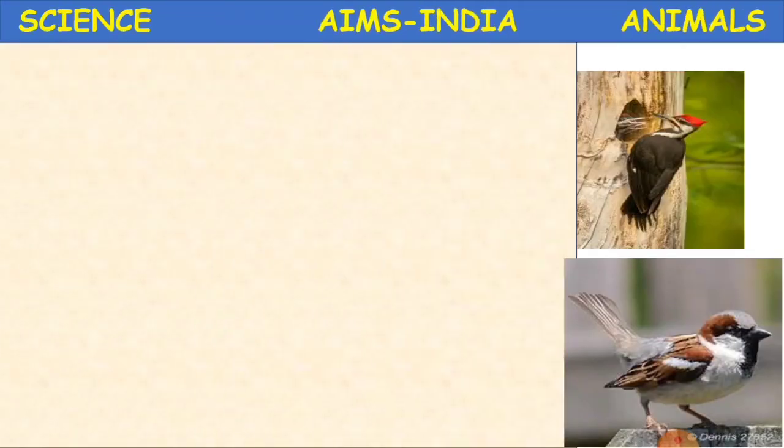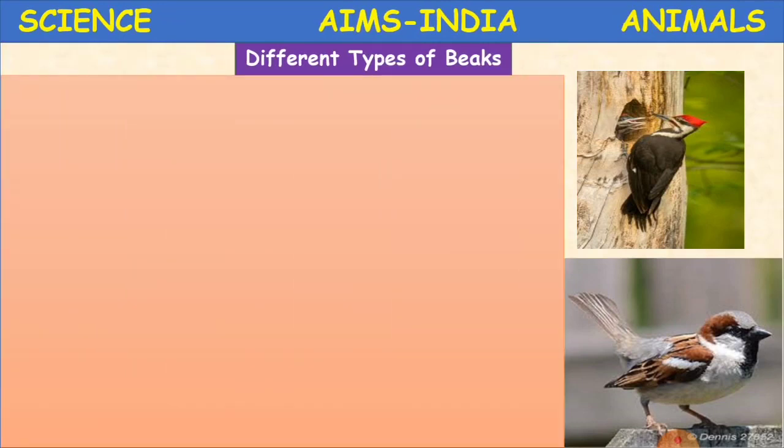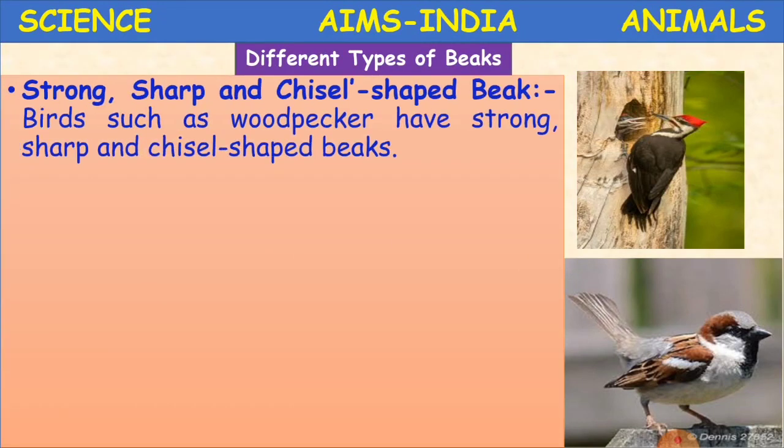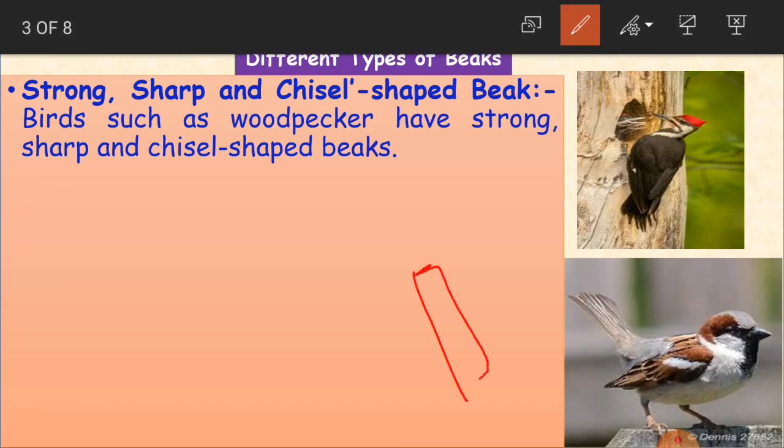Okay, and now we'll see some other birds, with different types of beaks. Strong, sharp and chisel shaped beak. What is a chisel, children? It is a cutting tool, like we use in our daily life. It is a cutting tool with a sharp edge. Okay, I'll just draw it for you here. It is just like this, and this part is called the chisel. So it is just like a knife. This part is very sharp and we use it for cutting.